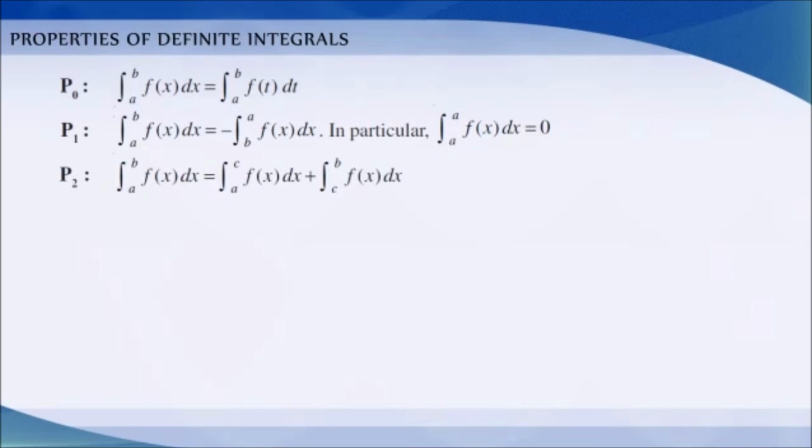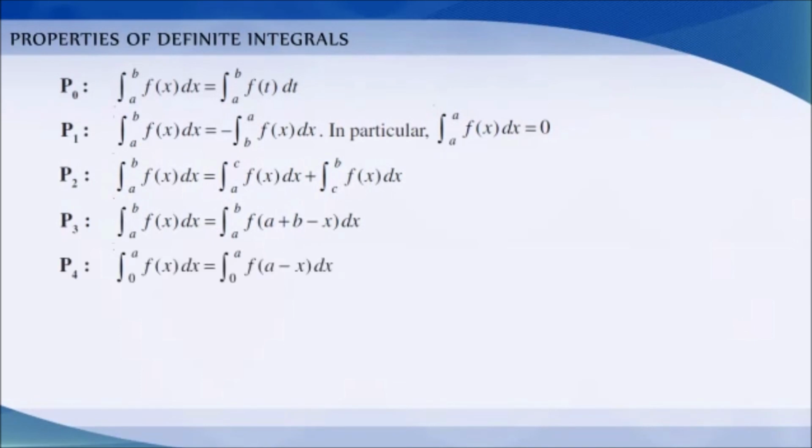Integration of a to b f of x dx is equal to integration of a to c f of x dx plus integration of c to b f of x dx. Integration of a to b f of x dx is equal to integration of a to b f of a plus b minus x dx.